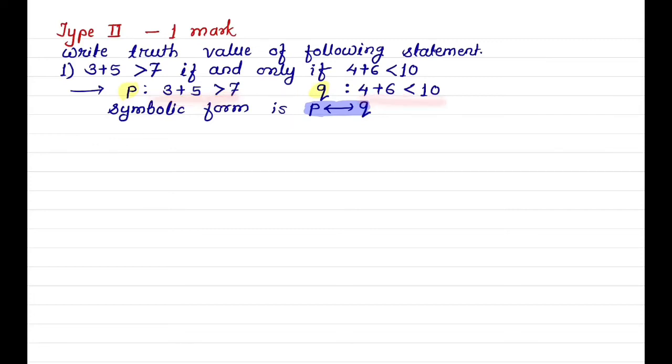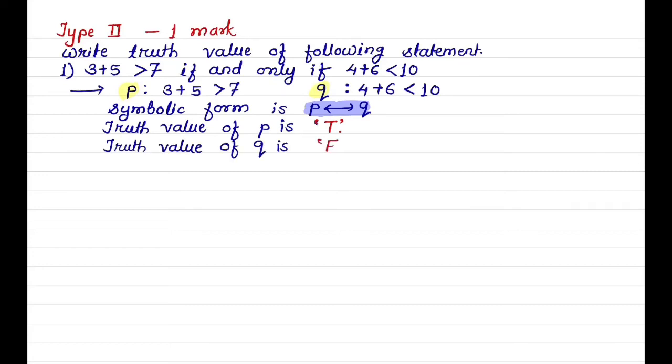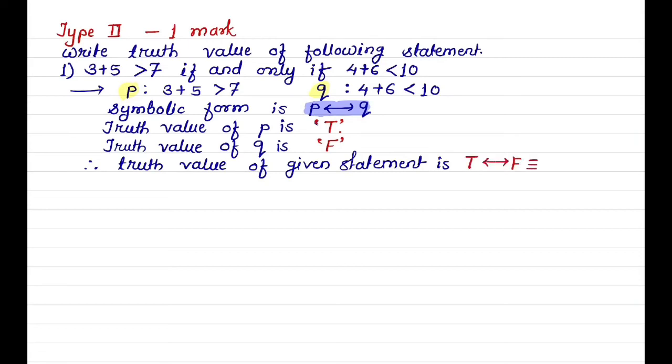Statement P is 3 plus 5 greater than 7. Truth value of this is true, that is T, and statement Q is 4 plus 6 less than 10, and its truth value is F. Therefore, truth value of the given statement is T double implies F, which is equivalent to F.